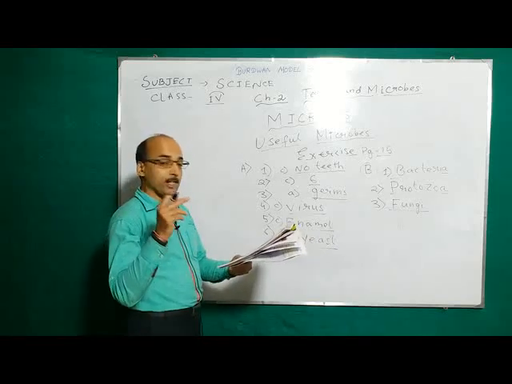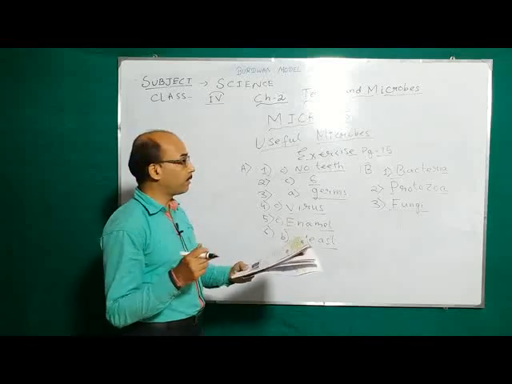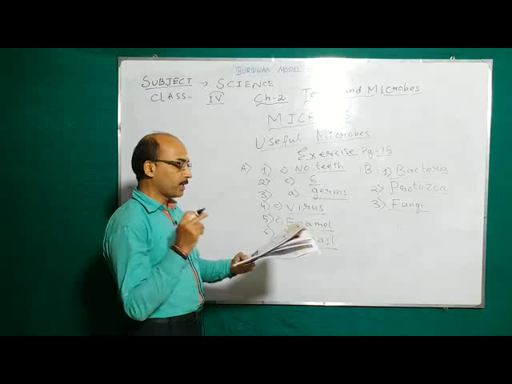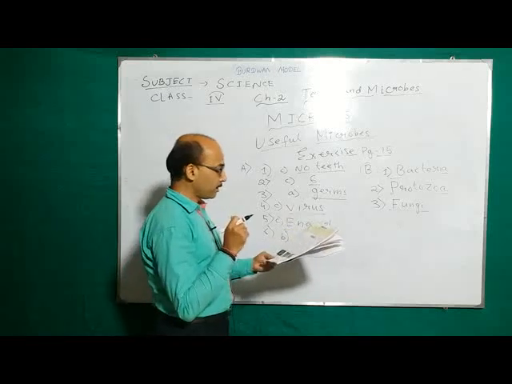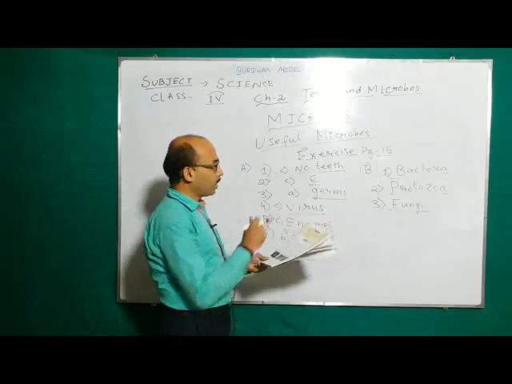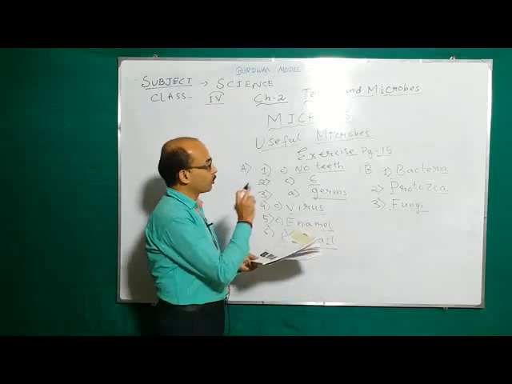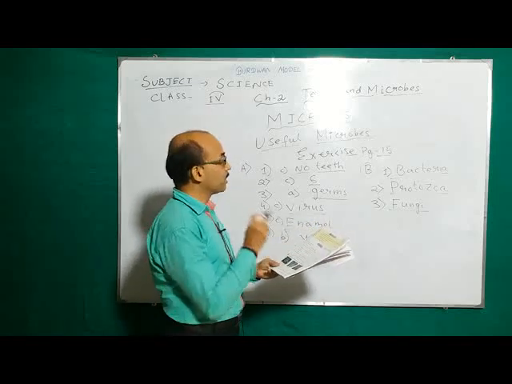Then there is one identification of the picture, number B. Identify the following microbes and write their names. You can identify it. I have done that answer. B number 1, the picture is of bacteria. Number 2 is protozoa and number 3 is fungi.